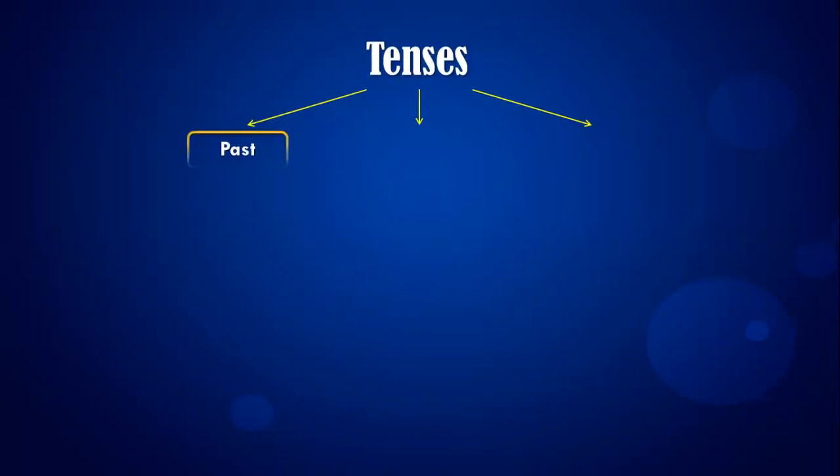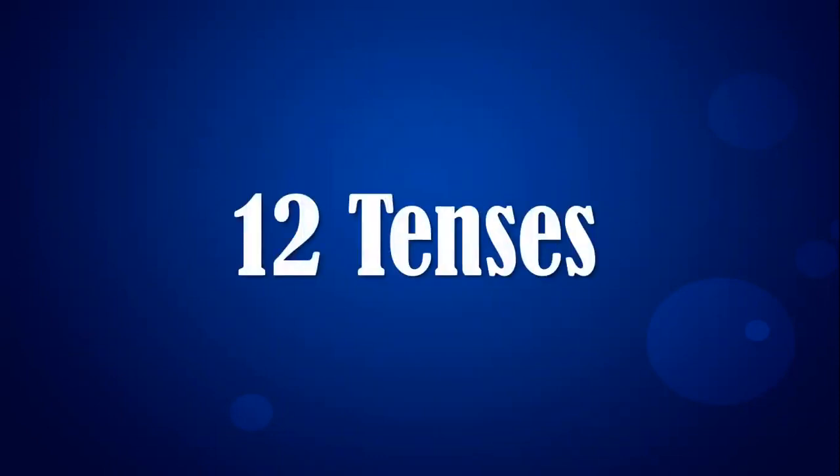So in this manner, we have learned the structure of the verb, and now it's time to go ahead with the tenses. So in tenses, we can learn that they are of three types, that is past, present, and future. But these are the basic three tenses, whereas in all, we have 12 different tenses.